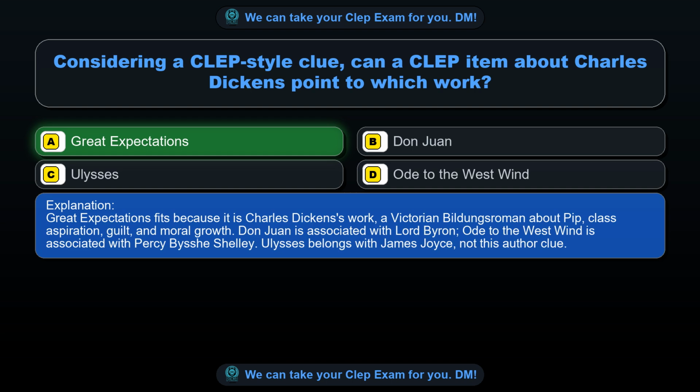Great Expectations fits because it is Charles Dickens's work, a Victorian Bildungsroman about Pip, class aspiration, guilt, and moral growth. Don Juan is associated with Lord Byron, Ode to the West Wind is associated with Percy Bysshe Shelley. Ulysses belongs with James Joyce, not this author clue.